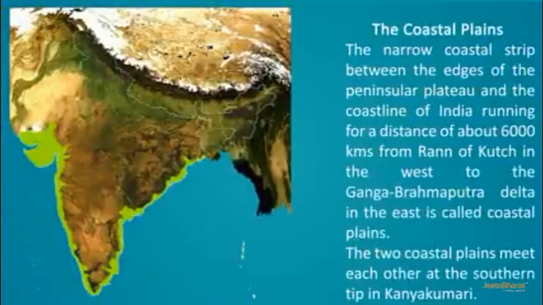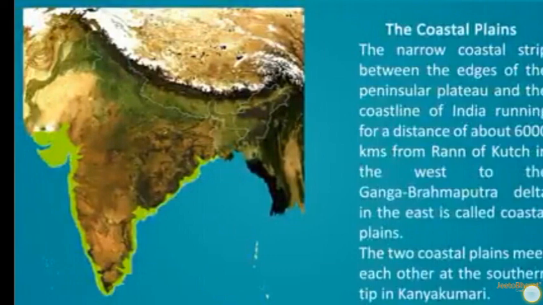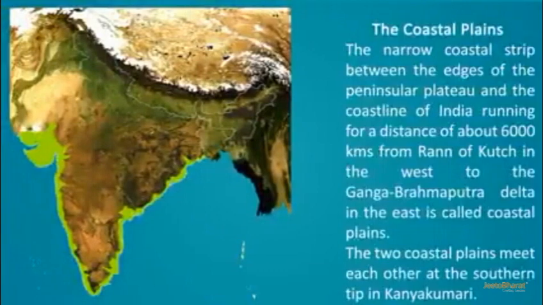Next one is the coastal plain, the narrow coastal strip between the edges of the Peninsula Plateau and the coastline of India, running for a distance of about 6,000 kilometers from the Rann of Kutch, which is an area in Gujarat, in the west to the Ganga-Brahmaputra Delta in the east. The two coastal plains meet each other at the southern tip in Kanyakumari.